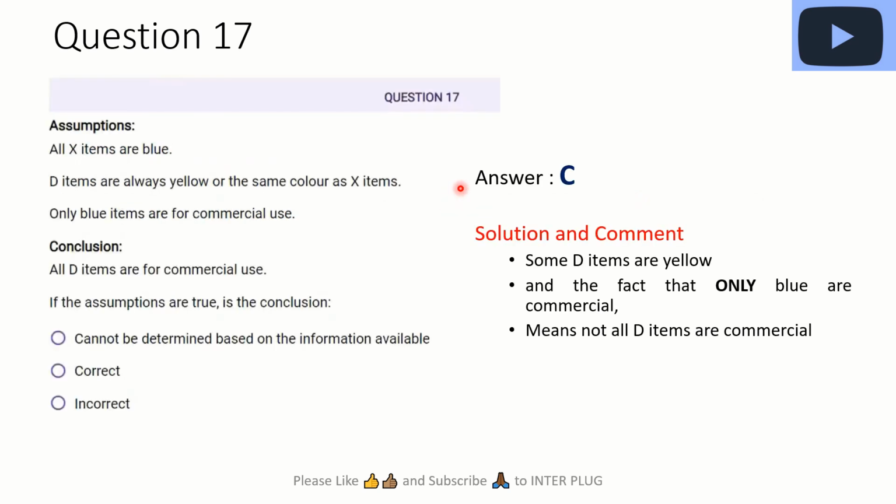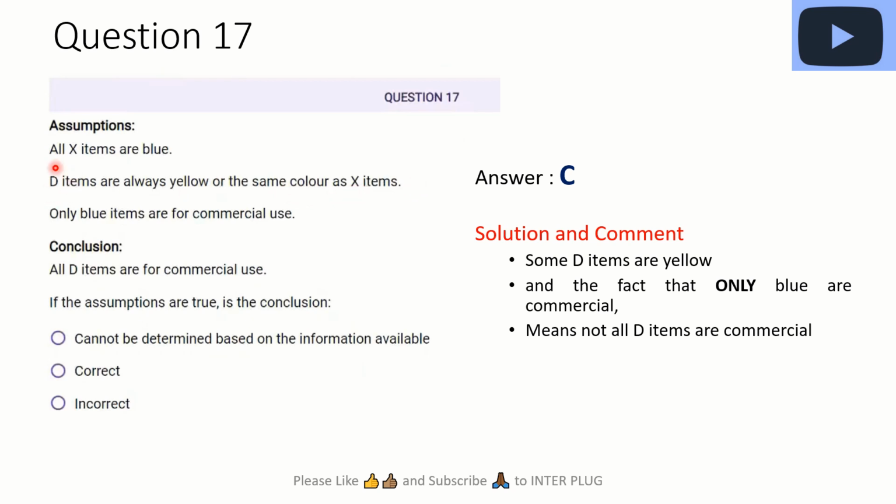Easy question. Question 17, we are given a series of assumptions and we need to check if we can get this conclusion out of these assumptions, right? The first assumption goes: all X items are blue. D items are always yellow or the same color as X items.